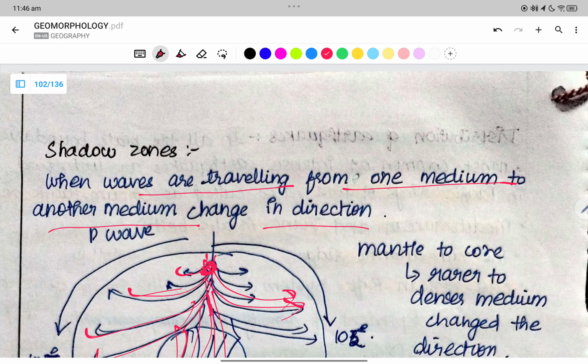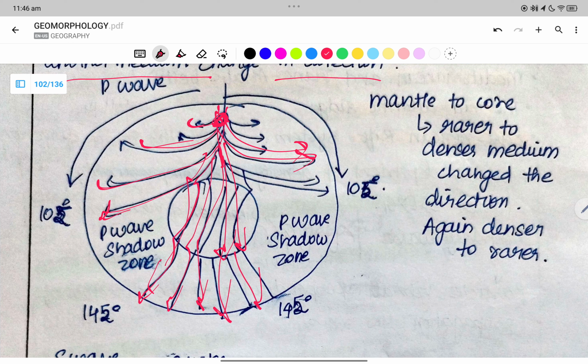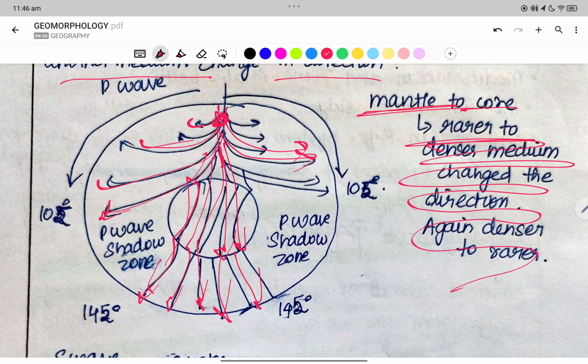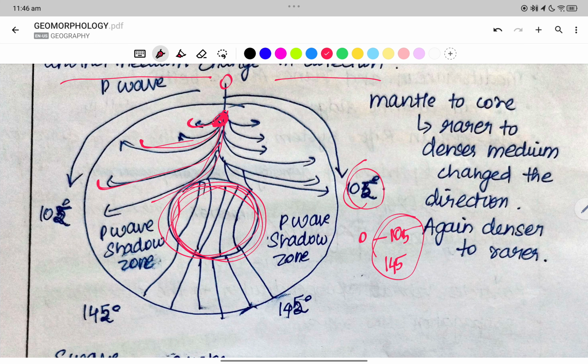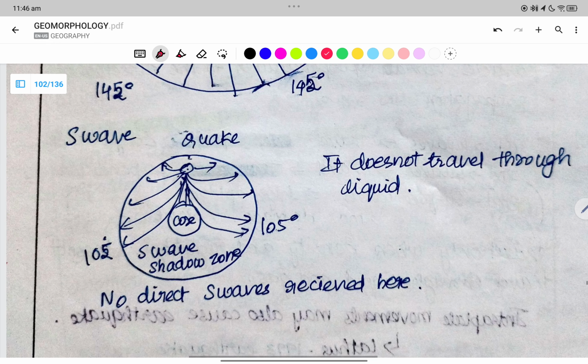When the waves are traveling from one medium to another, there is a change in the direction. From mantle to core, it is going from rarer to denser medium. The direction is changed again from denser to rarer medium, because the outer core is liquid. The P wave goes in this direction, whereas the S wave does not go into the core itself. Therefore, S waves are found only from 0 to 105, whereas the P wave shadow zone is 105 to 145.